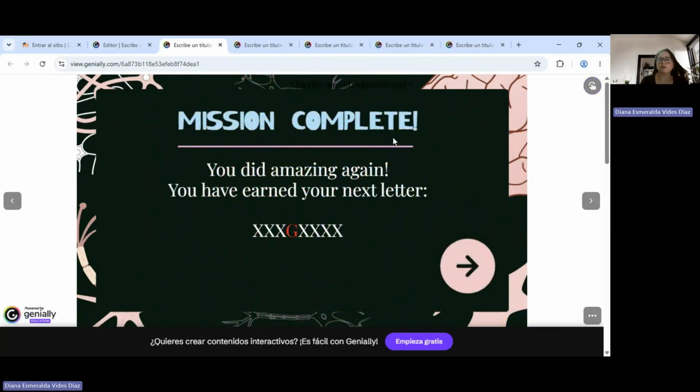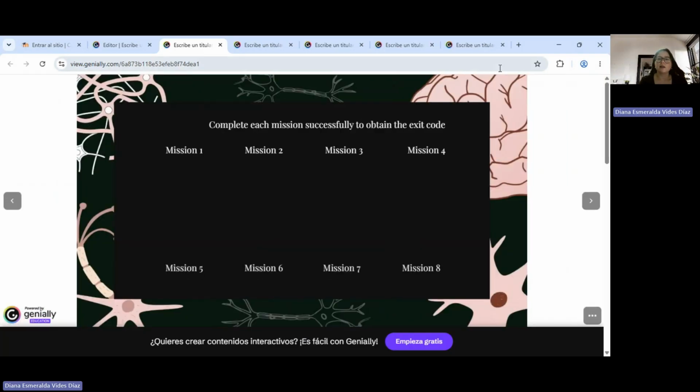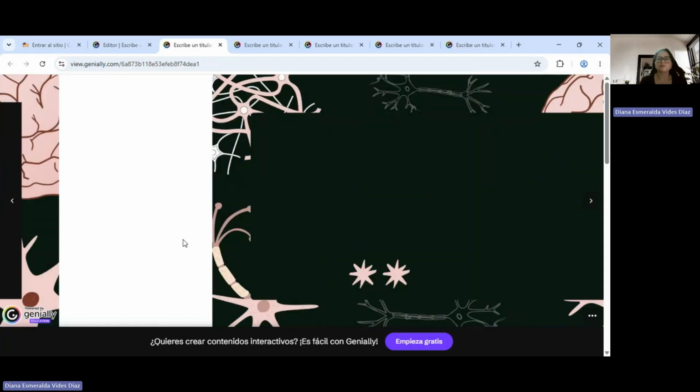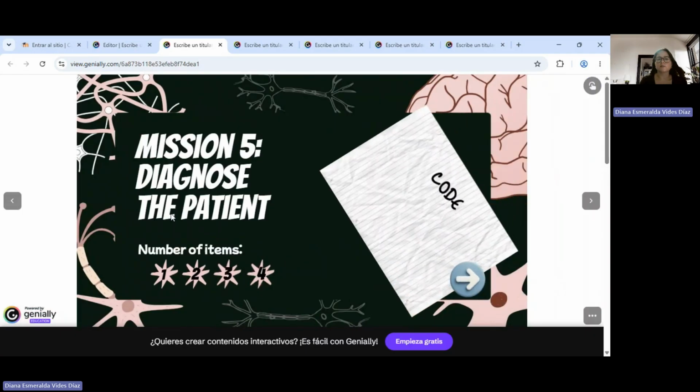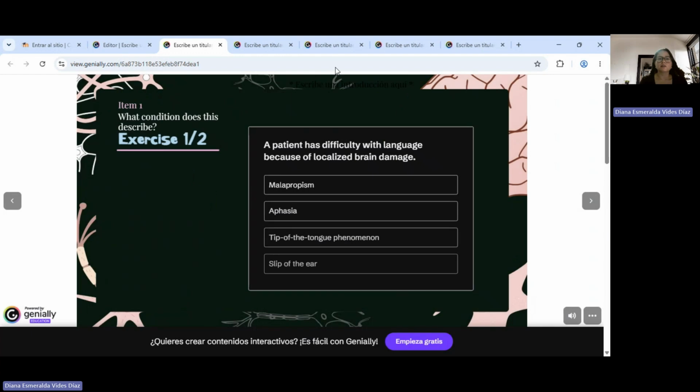And we have our next letter, that is letter G. So let's remember that. And now we have unlocked mission 5. Let's go. Mission 5, diagnose the patient. Number of items, 4. So let's go. It says, what condition does this describe? A patient has difficulty with language because of a localized brain damage.